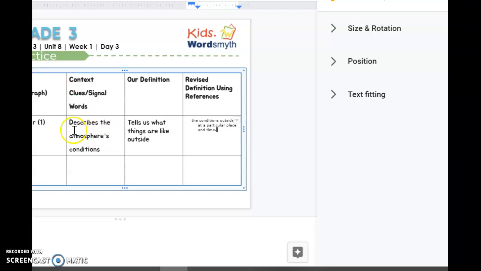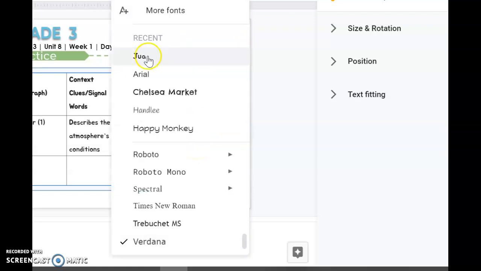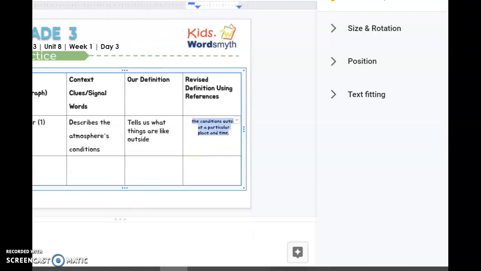Remember, the context clue in our text said that weather describes the atmosphere's conditions, and the dictionary said that it's the conditions outside at a particular place and time. So it makes sense that I got the same or similar definition from my context clue and the dictionary.